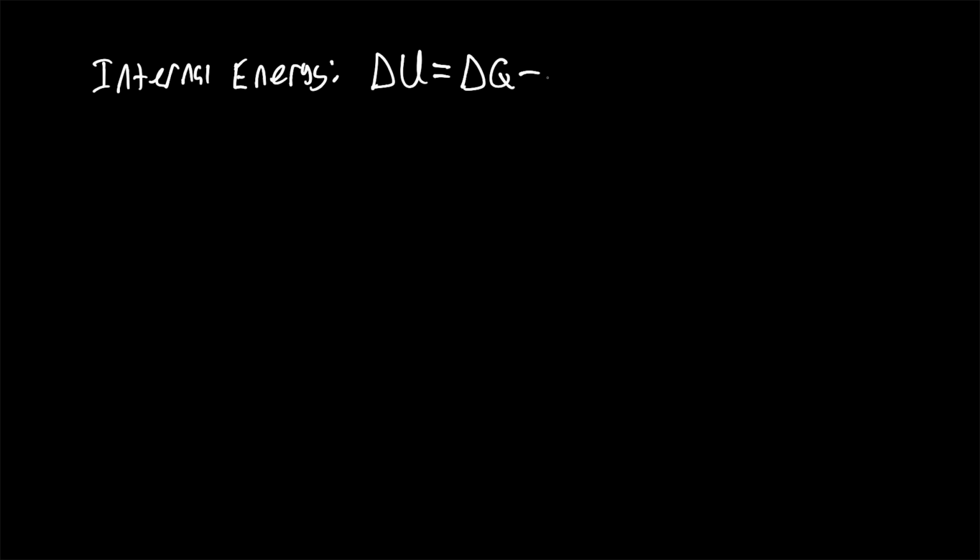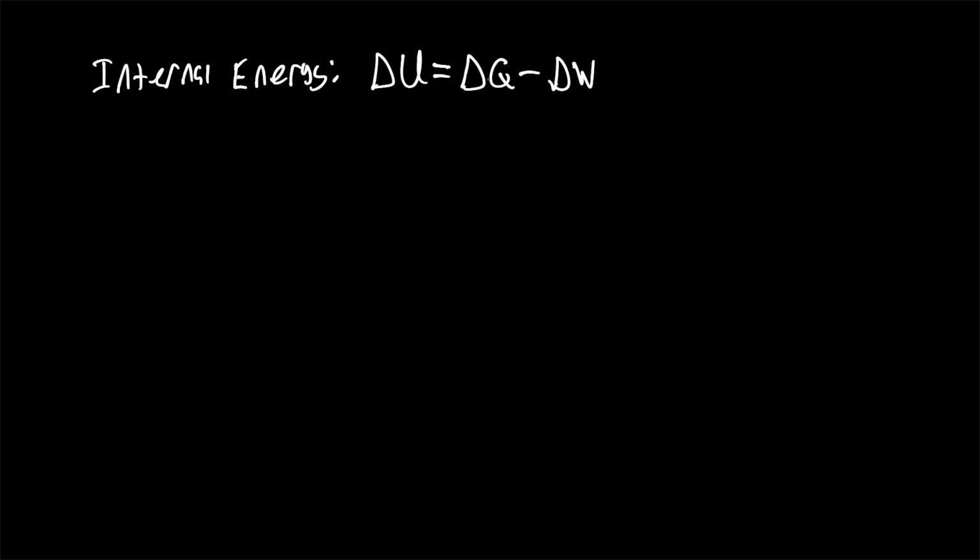Now, when you're studying thermodynamics, there's a few important formulas that you end up using over and over. One of them is for internal energy. So that would be that formula that we saw above. The change in internal energy of a system is related to the law of conservation of energy, the change in heat of the system minus the work done by the system.